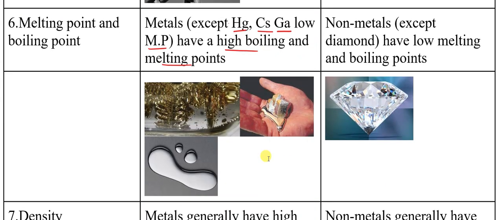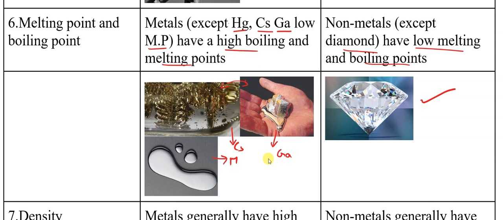We can see here very clearly. This is your mercury, this is your gallium, this is your cesium. The moment you touch these metals, they come into liquid state, because from our hand the heat will be transferred to the metals, and they can be converted to liquid state easily. They have such low melting and boiling points. Whereas non-metals generally have low melting and boiling points, but diamond has a high melting point and boiling point.